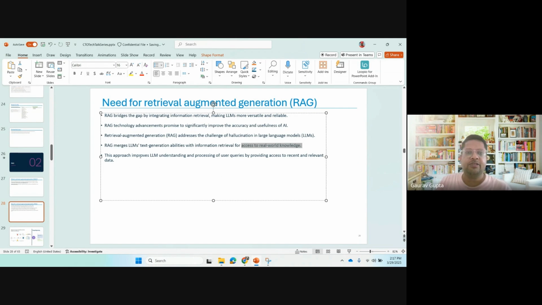Okay, this approach improves LLM understanding and processing of user queries by providing access to recent and relevant data. Another thing is the timestamp problem. See, LLMs are trained up to a particular time.